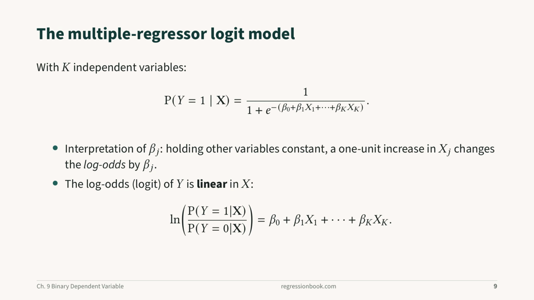With several regressors, the model extends in the obvious way, and the key line is the second. Holding other variables constant, a 1-unit increase in a regressor changes the log odds by its coefficient. Written the other way round, the log odds of the outcome, the logit, is linear in the regressors. Logistic regression is a linear model, but on the log odds scale, not the probability scale.